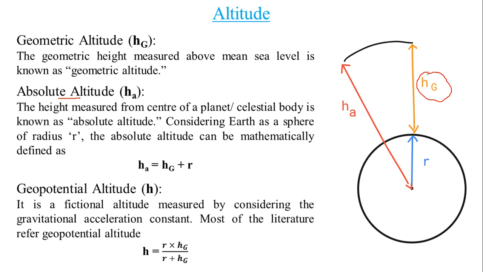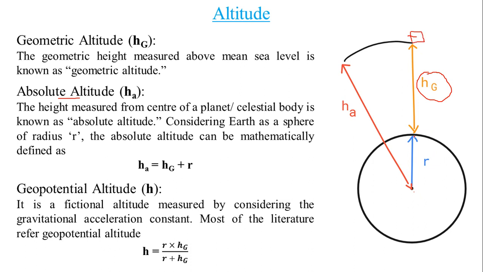So, absolute altitude. As we know, absolute means from zero. So, if we consider the height from the center of Earth to the point of observation, it is known as absolute altitude. Why is it important? Because it is important in cases where we are talking about planetary distances or the distance between two objects. Consider this to be Mars or Jupiter or some other planet.